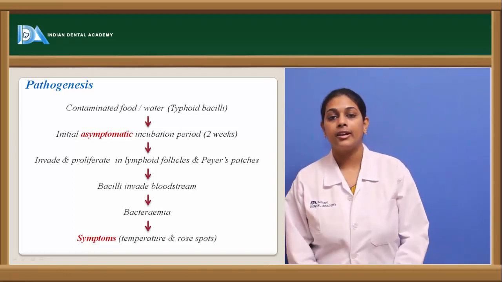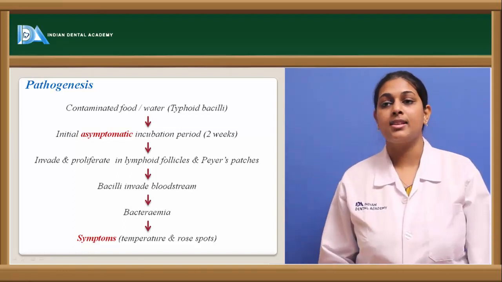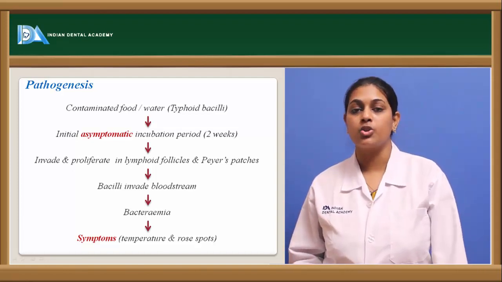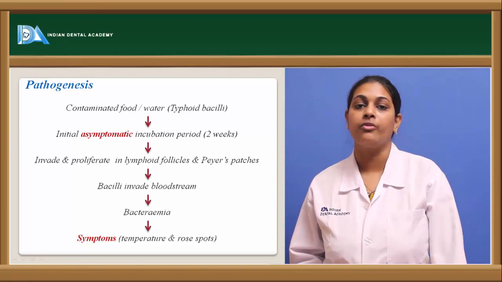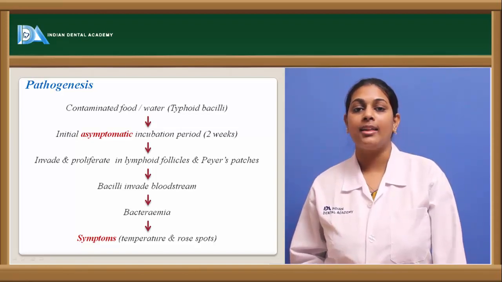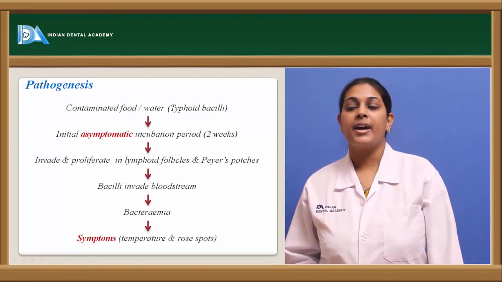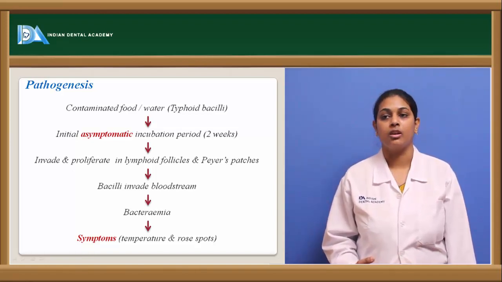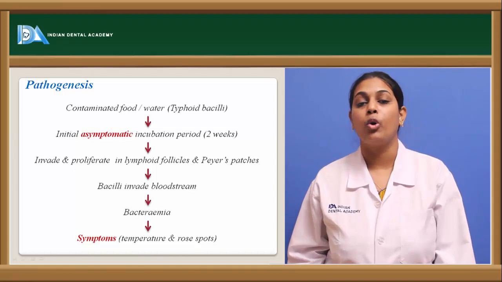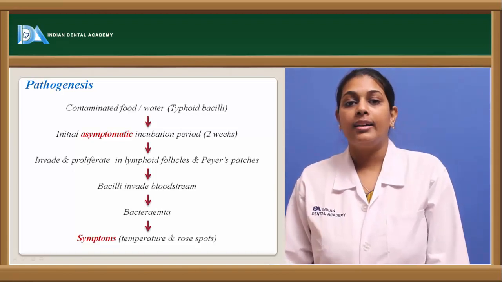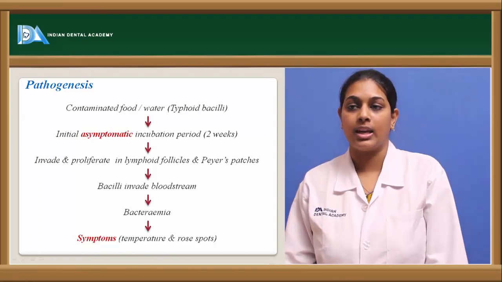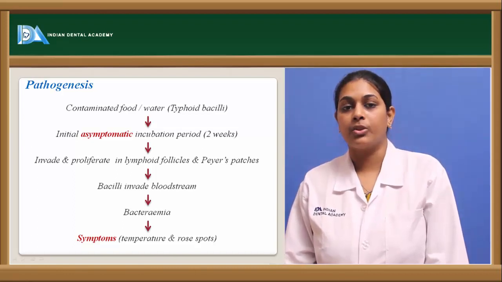Later, as these bacilli start invading and proliferating, the most prone areas are the lymphoid follicles and the Peyer's patches. Peyer's patches are lymphoid tissue present within the wall of the small intestine. Once they invade and proliferate within these areas, they reach the bloodstream through the lymphatics.